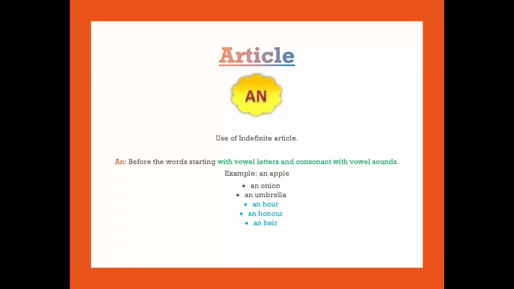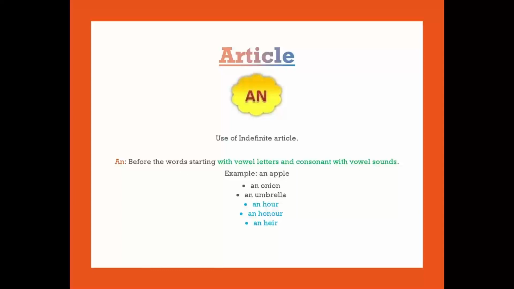Children, we can use the indefinite article an before vowel sounds, okay, the words starting with a vowel letter. For example, an umbrella, an apple, an egg, an onion, an elephant. You got it? We can use the indefinite article an before vowel sounds.